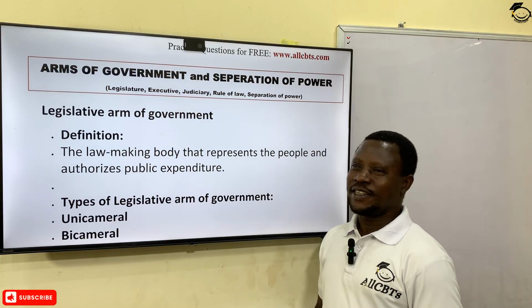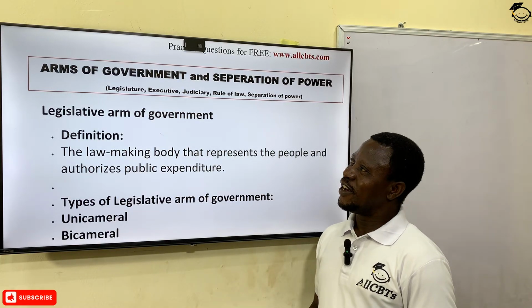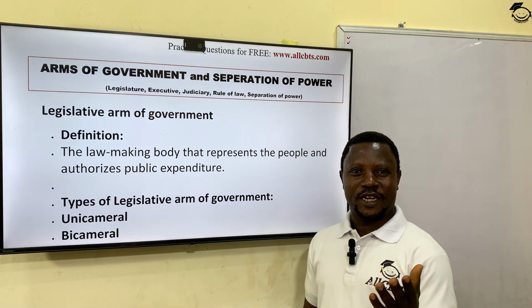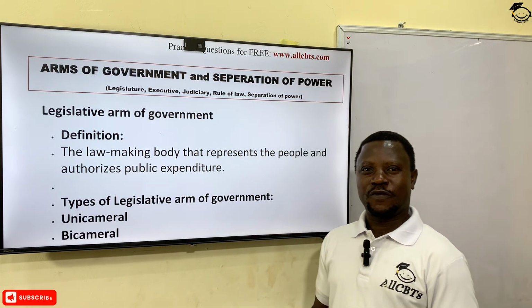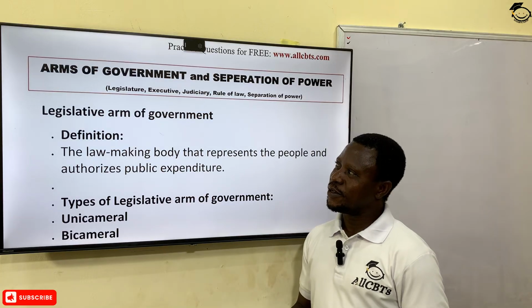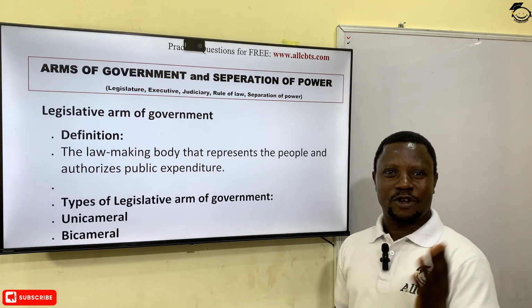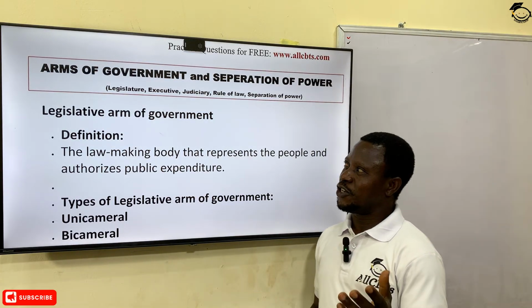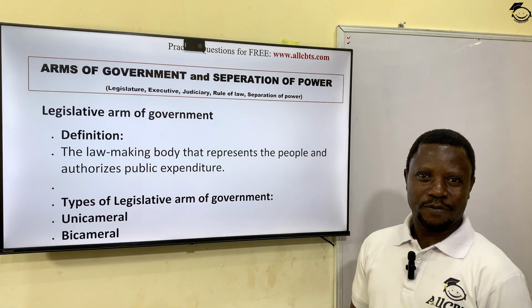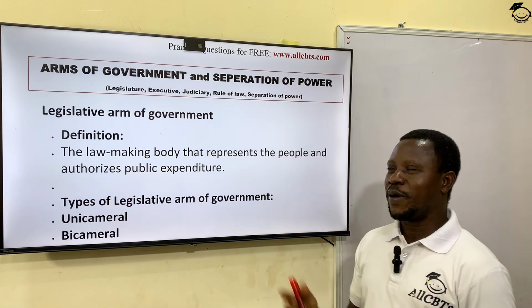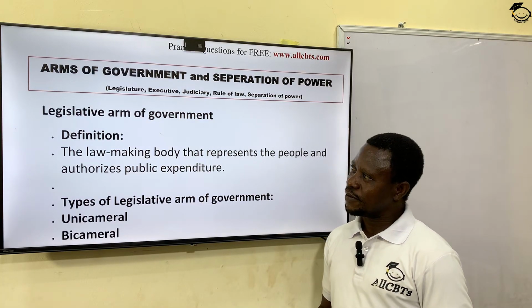We are learning government today, and the topic we are looking at today is the arms of government and of course separation of power. Okay, there are three arms of government: the legislature, the executive, and of course the judiciary. Please come along as we go deeper in this topic.